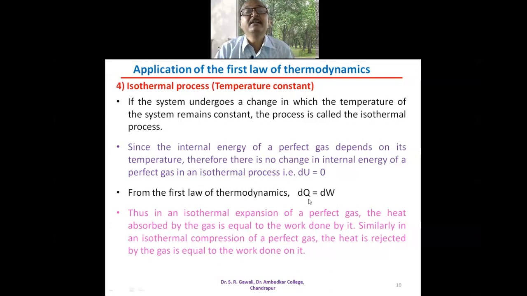So this is nothing but the application of the first law of thermodynamics to the isothermal process. And what is happening in the isothermal process? dQ is equal to dW. The amount of heat energy absorbed is equal to the amount of work done, or the entire heat energy absorbed by the system is converted into work done according to this first law of thermodynamics.